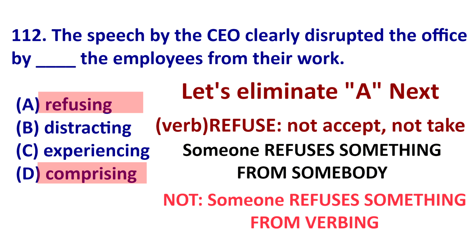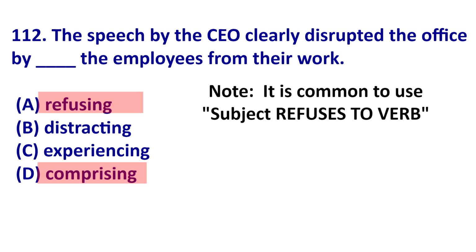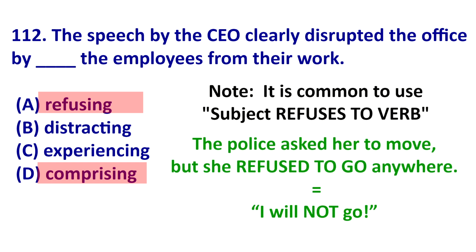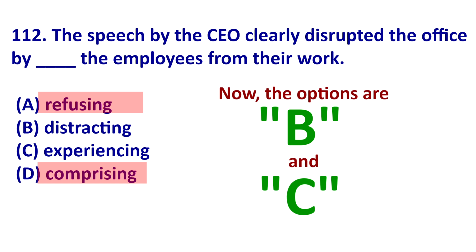So we can see that the verb-ing does not make sense here. Now, just a little note, it is also common to use refuse to verb. For example, the police asked her to move, but she refused to go anywhere. She said, I will not go. So she refused to go anywhere. Okay, so we know the answer is not A or D. Now we have B and C.